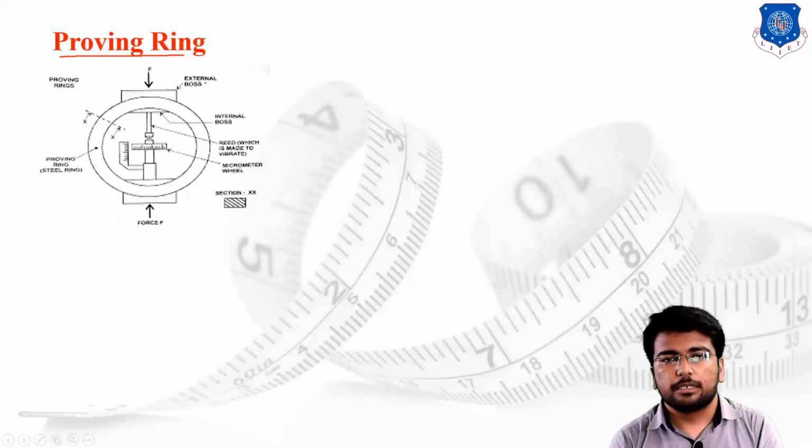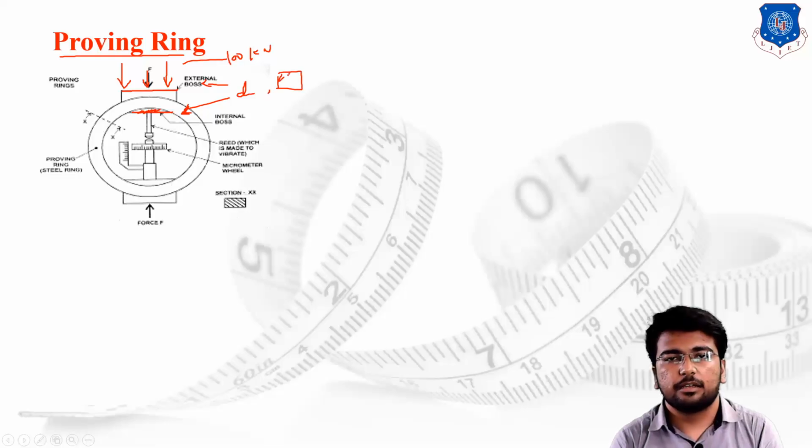Starting with the top end, this is the external boss. The external boss is the platform on which the unknown force is applied. Suppose I have to apply 100 kilonewton of force, then it is applied on the external boss. Below it is the internal boss, which transfers the load from the outer side to the inner side. In between the internal and external boss, there is a metallic ring of known diameter d with known cross sectional area. Here we have drawn the cross section of the proving ring, and we are using a rectangular cross section.